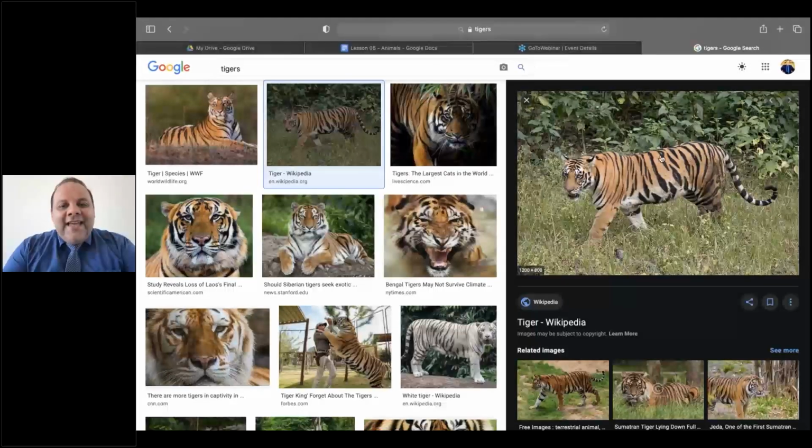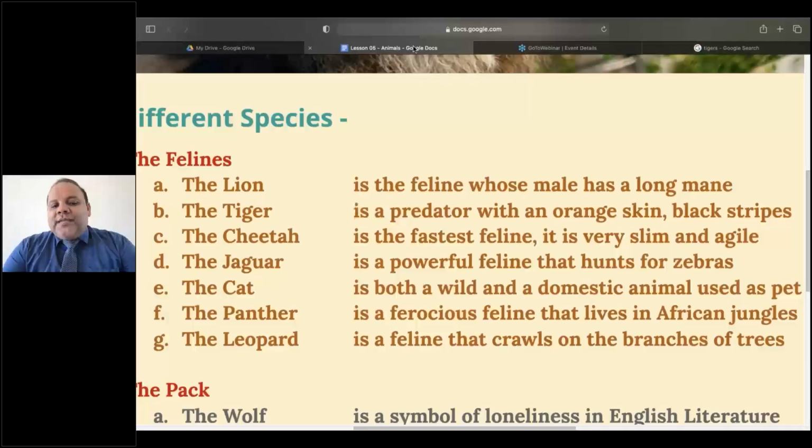Its skin has black stripes. It has an orange skin with black stripes. So that's why we say tiger is a predator. Predator means hunter, with an orange skin with black stripes. If the American flag has white and red stripes, a tiger has black stripes.